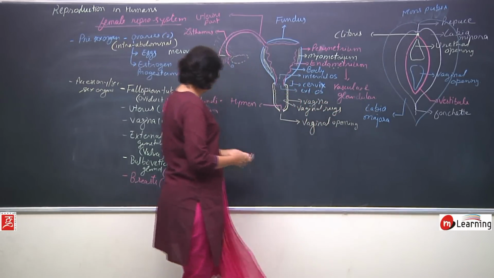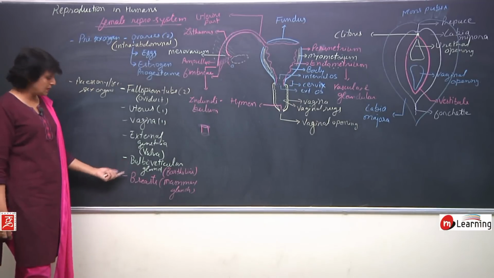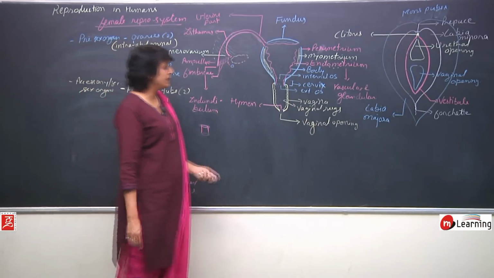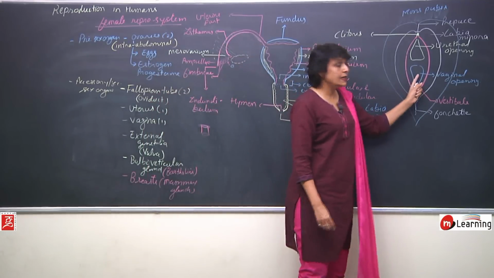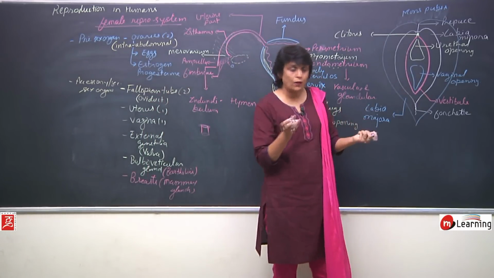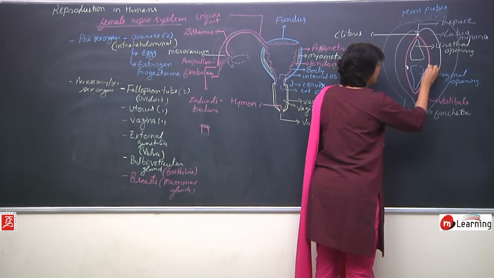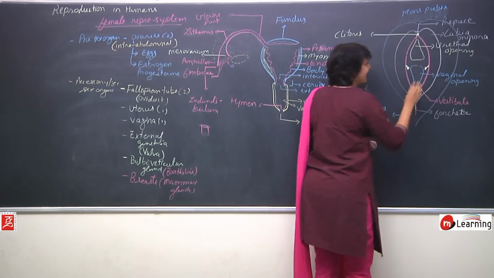Now there are only two things which remain, that is bulbovestibular glands and breast or mammary glands. Near the opening of vagina, on either side of these openings, in the vestibular region, there are again peanut shaped glands.